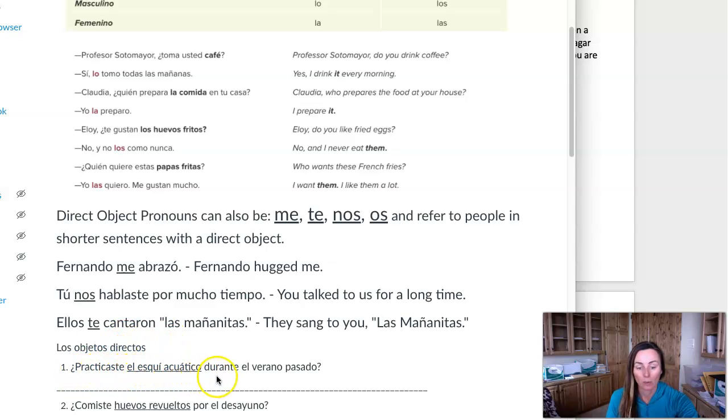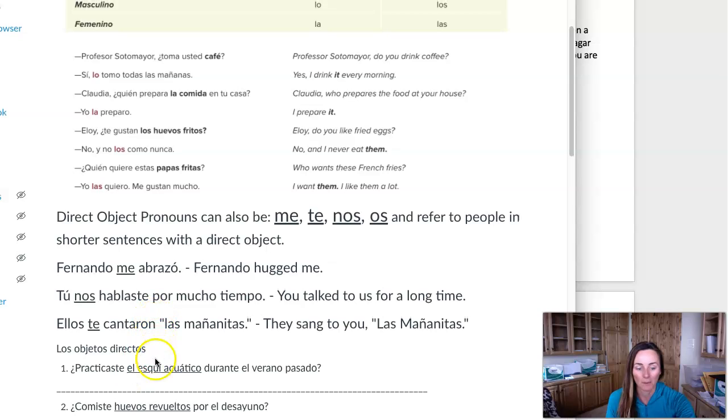Practicaste el esquí acuático durante el verano pasado. This is important as you first start learning about direct object pronouns, because you have to first think about which pronoun am I going to use? Lo, la, los, o las. If it starts with an L, it's going to be lo, of course. It's masculine and it's singular.